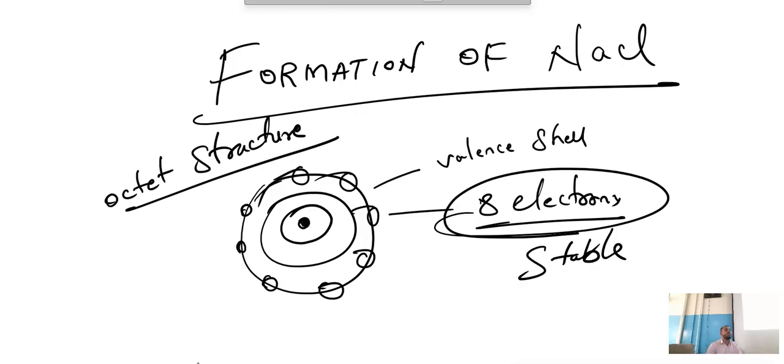If 8 electrons come in the outermost orbit, it becomes stable. So every person is struggling for this. Everyone is working hard, for what? They need 8 electrons in their outermost shell. For that purpose they are fighting, struggling, working. If 8 electrons came, he would never go to work, because he is a carefree person in his life.